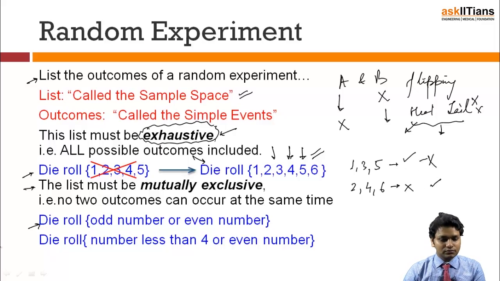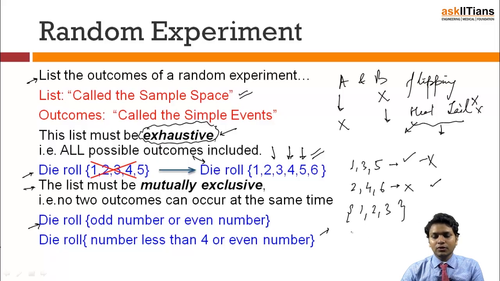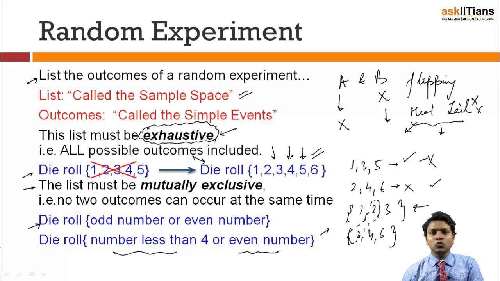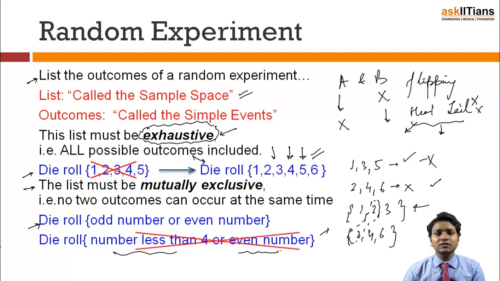Second example, die roll: number less than 4 or an even number. What are the possible answers in number less than 4? Number less than 4 will be 1, 2, 3. An even number will be 2, 4 and 6. See, 2 is common in both of them, which means if 2 occurs, I cannot be sure whether it has occurred as a number less than 4 or an even number. So you lose the mutually exclusive property.